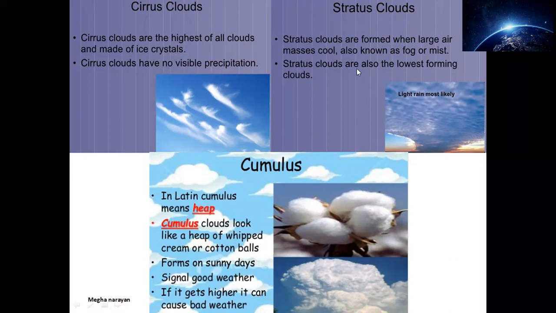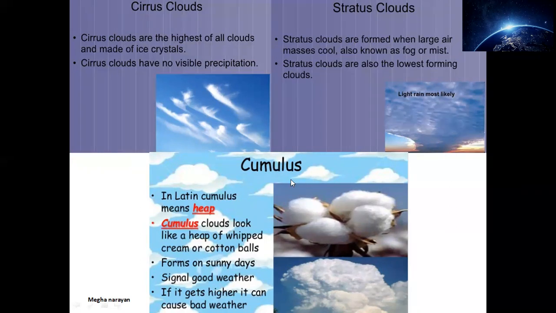Coming up to the second type, stratus. Stratus clouds are formed when large air masses cool, also known as fog or mist. Stratus clouds are also the lowest forming clouds. If we are talking about highest, the name is cirrus. If we are talking about lowest, it is stratus. As you can see, light rain is most likely. This is the cloud formed when large air masses cool down, and it thus provides a light rainfall.